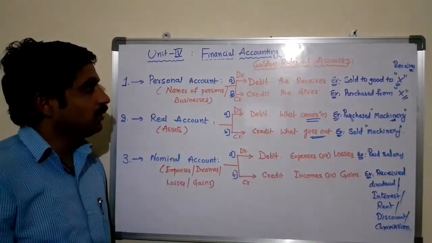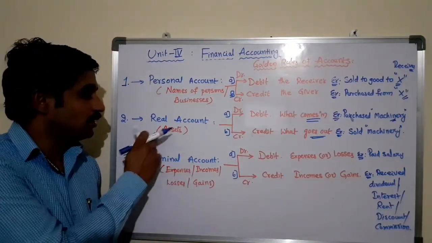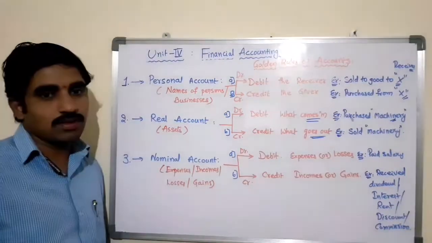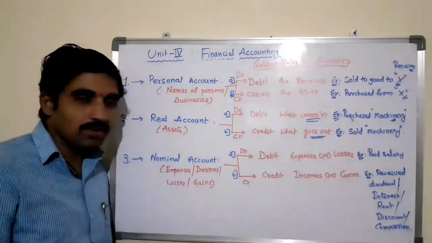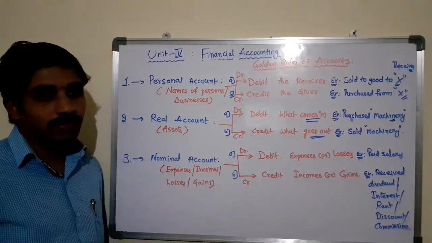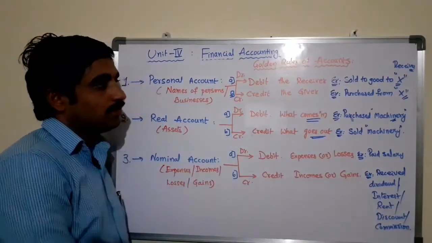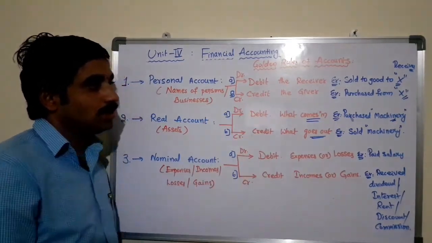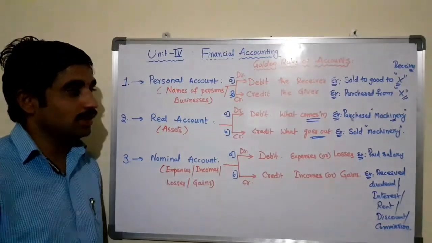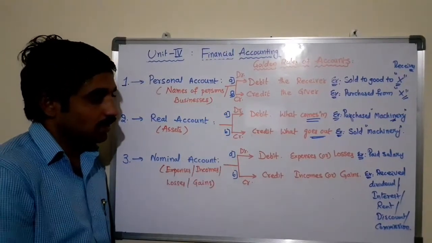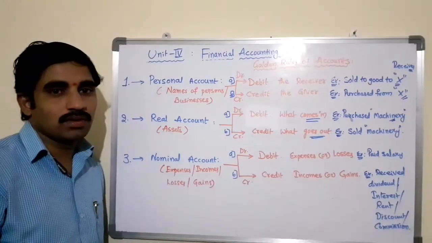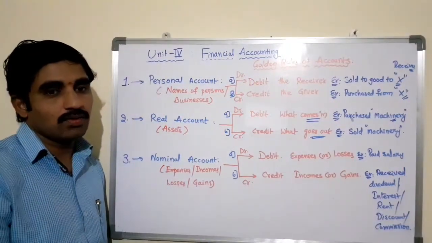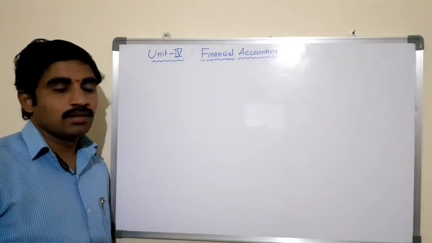Transactions relating to persons come under the personal account. Transactions relating to assets come under the real account. Transactions relating to expenses, incomes, losses or gains come under the nominal account, followed by the golden rules of accounts. And you can also explain the examples for the corresponding type of account. Who is debtor, who is creditor, what is debit, what is credit in real and nominal account also. This is a very important concept in accounting.